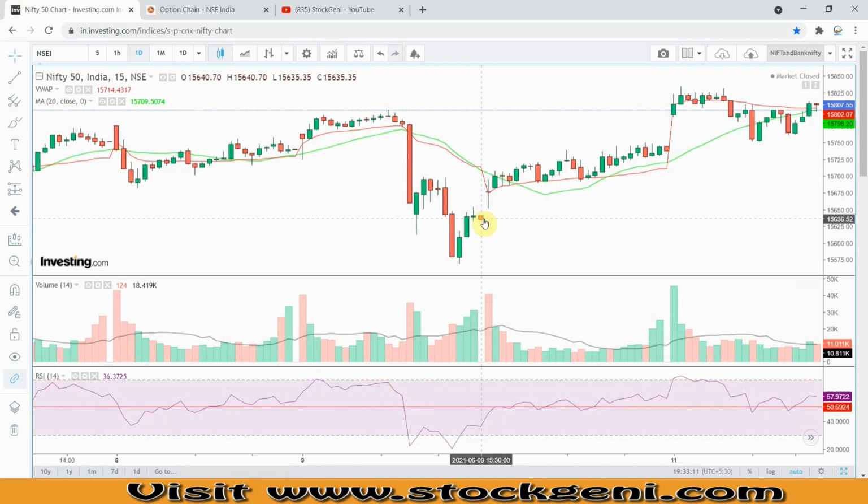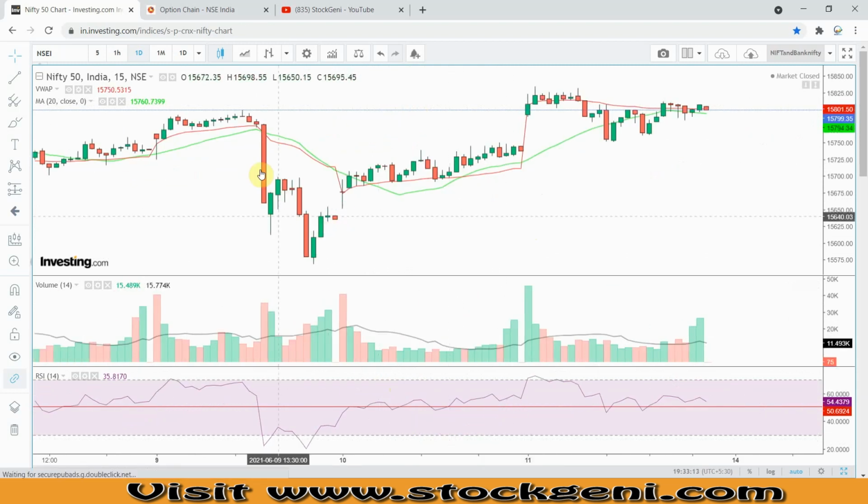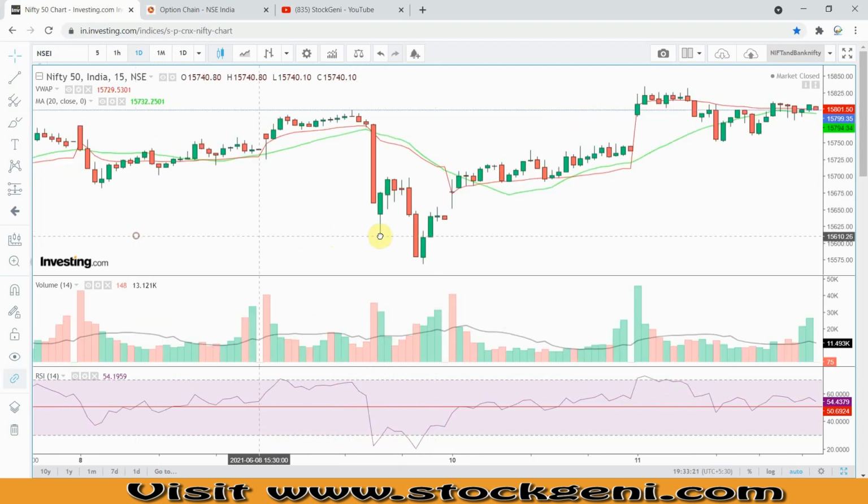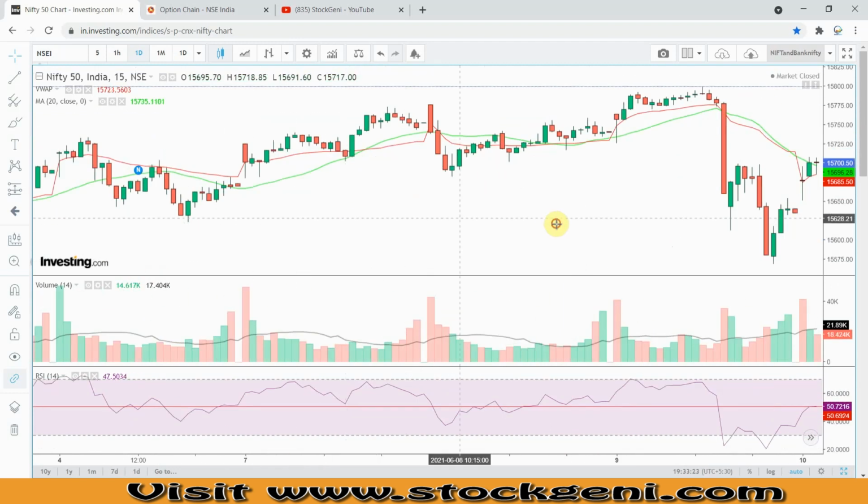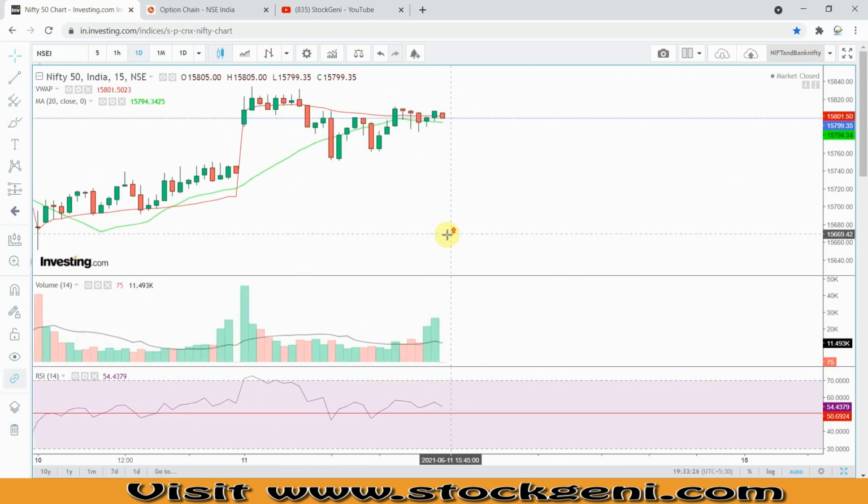Whenever it goes up, you get into a bullish zone, and whenever it goes down, you can go to the bearish zone. So this we have seen, right? So simple. Let's see now where it is.